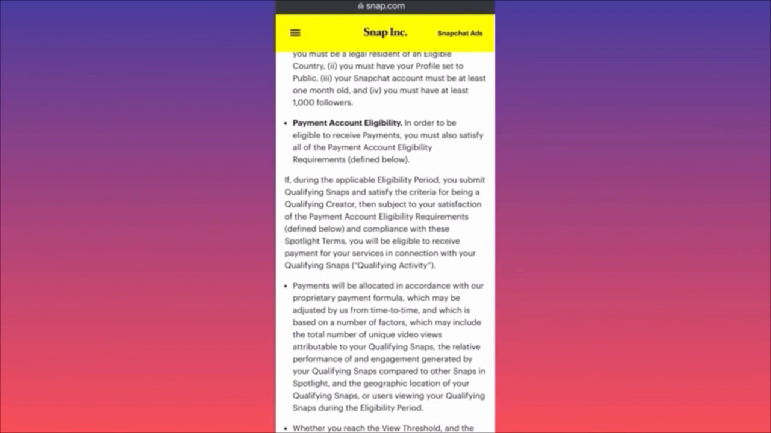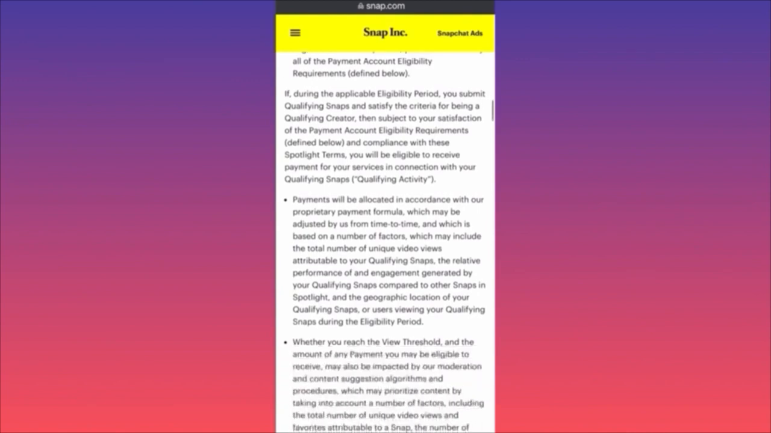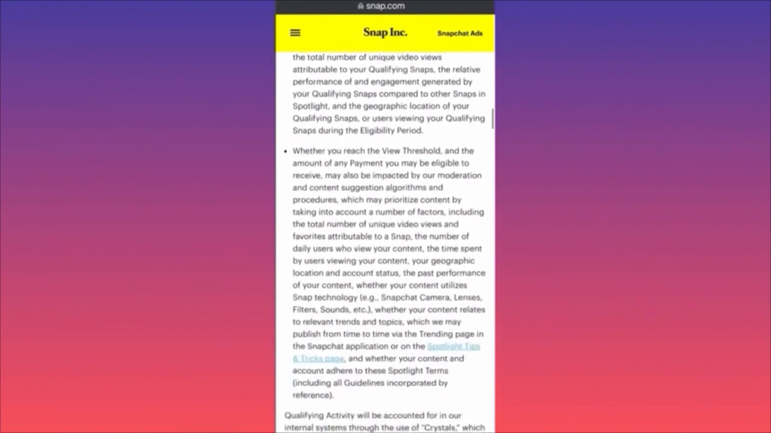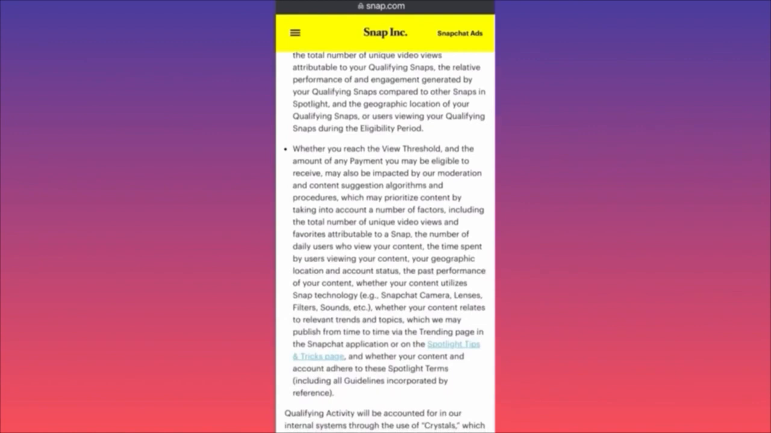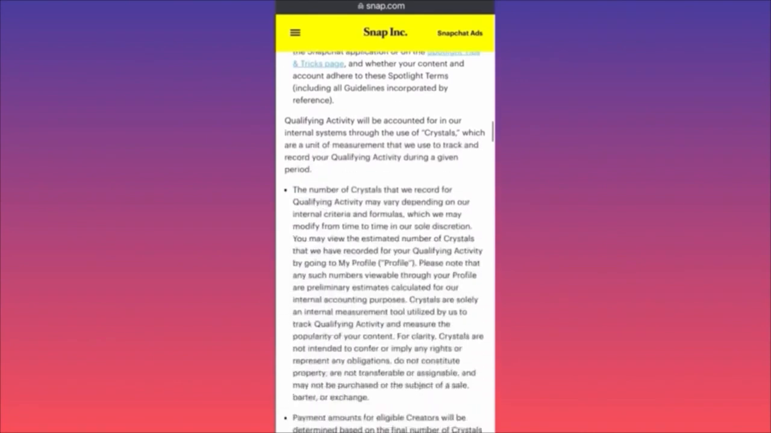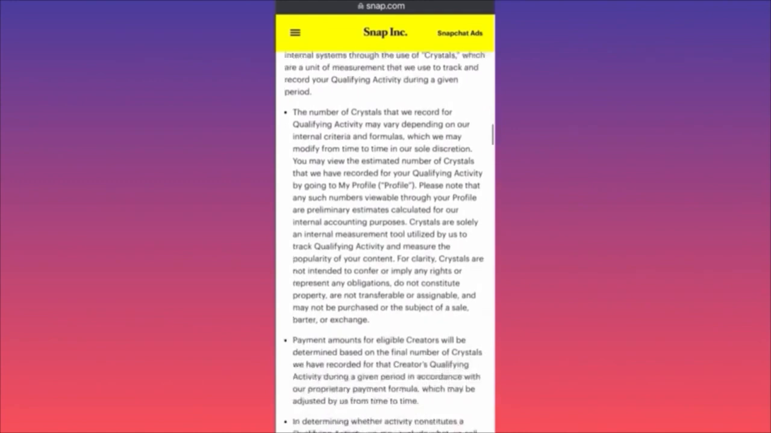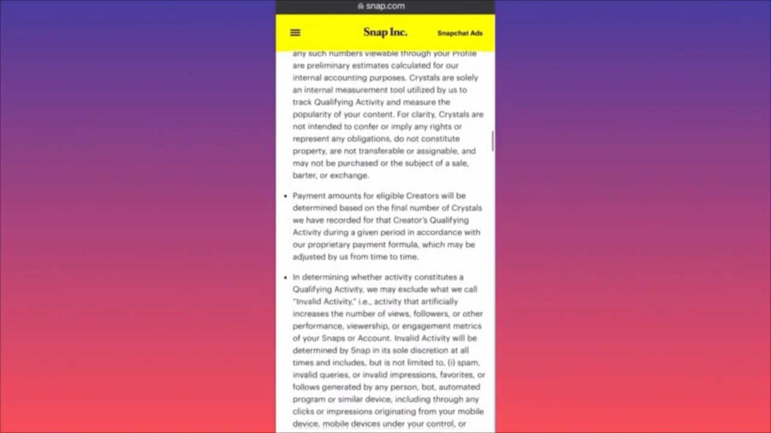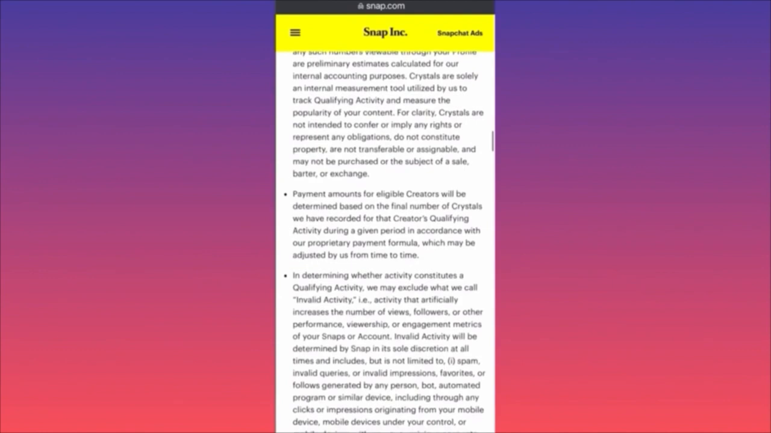Okay, what are they? Payments will be allocated in accordance with the proprietary payment formula, blah blah blah. Whether you reach the threshold and the amount of payment you may be eligible to receive may also be impacted by moderation or content suggestion algorithm procedures. What does it mean? They're going to cut you something or what? Payment amount for eligible creators will be determined based on the final numbers of crystals we have recorded for the creator's qualifying activity during the given period.